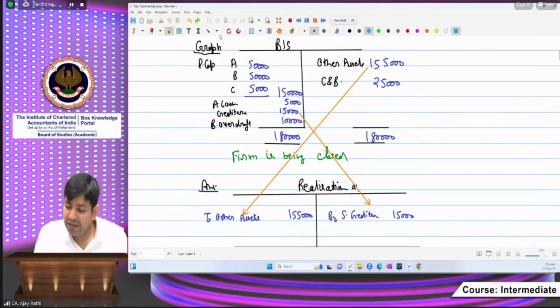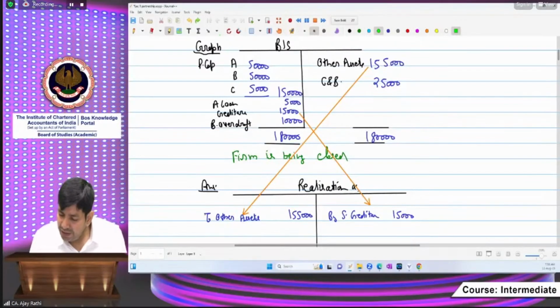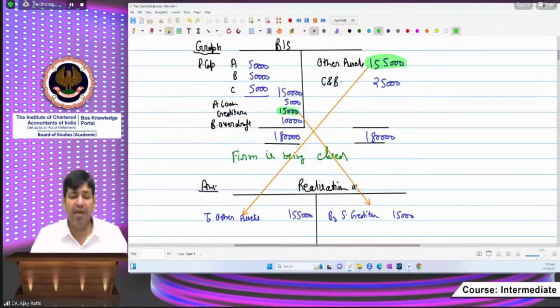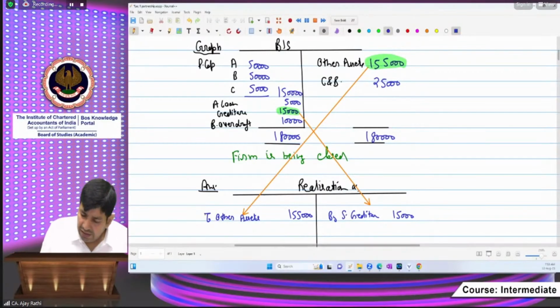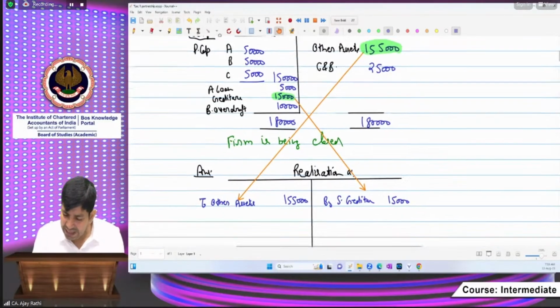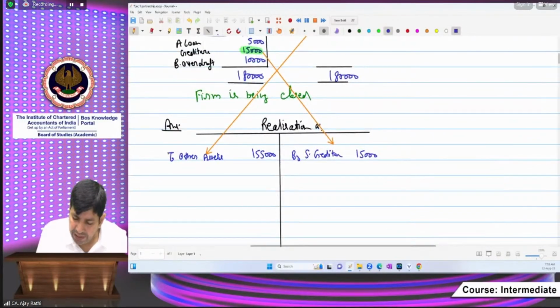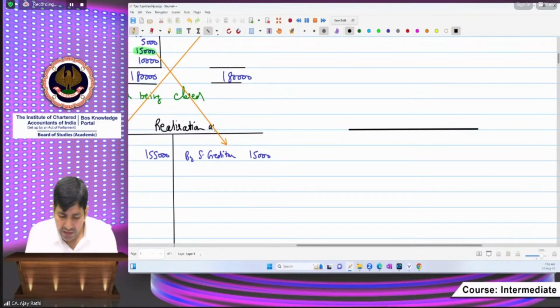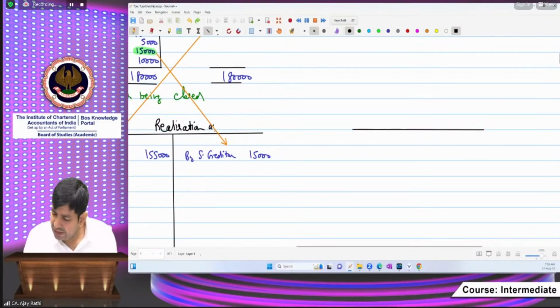Yes, sir. Can I say you have written off these things from the balance sheet? Yes, sir. You have closed their book value. Are they appearing in the balance sheet? No, sir. We have closed their book value by transferring them to the realization account. Step number one is saying transfer all the things except what, beta? Those for which a separate account is to be opened. Yes, here, that is cash and bank. Beta, we have to open a cash and bank account here.